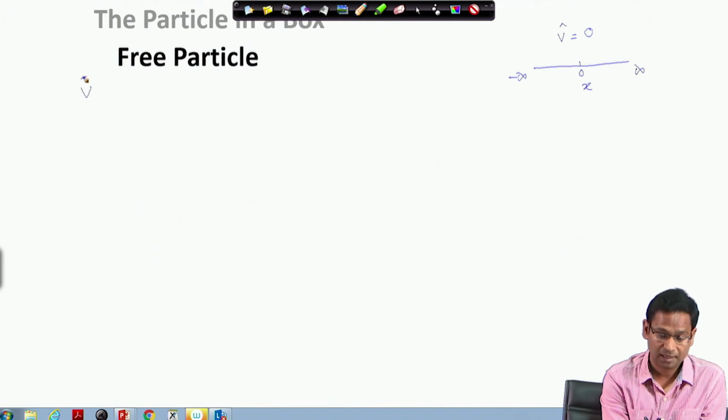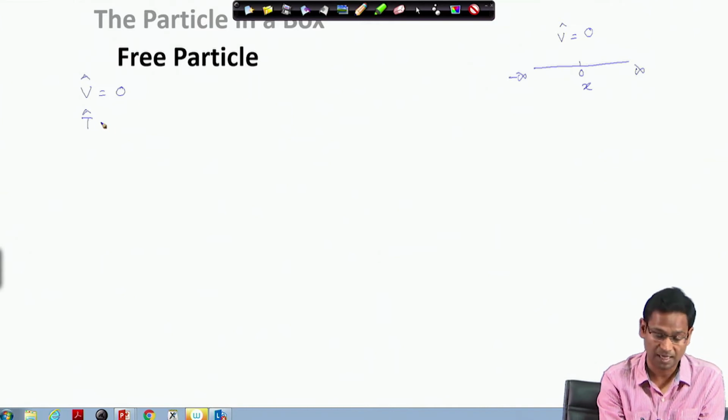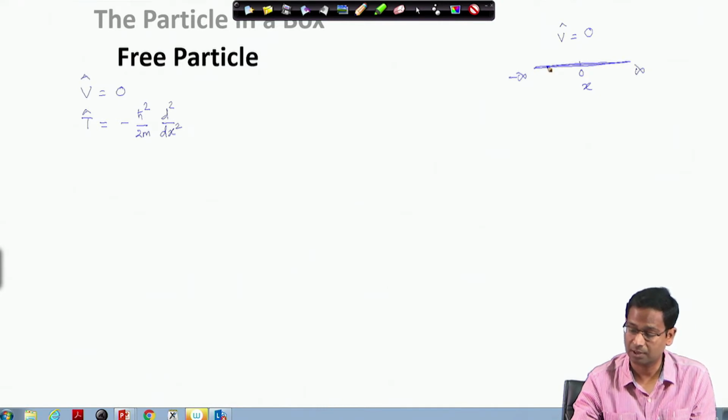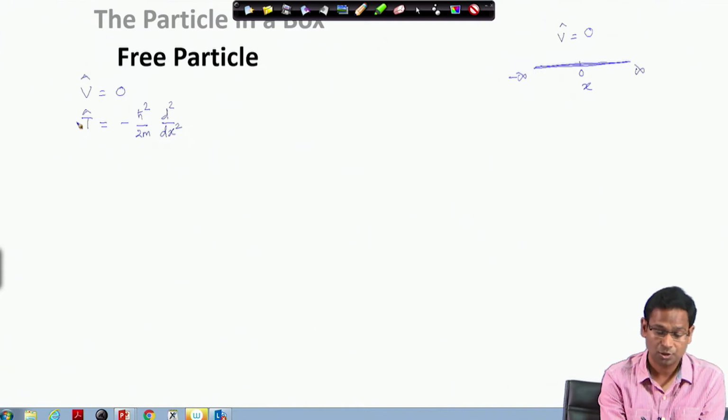So, we said that potential energy is 0, and this is a free particle of mass m. The kinetic energy is minus h bar square by 2 m d square by dx square. Again we are considering the movement of the particle along only one dimension. So, this is my kinetic energy, this is the potential energy.